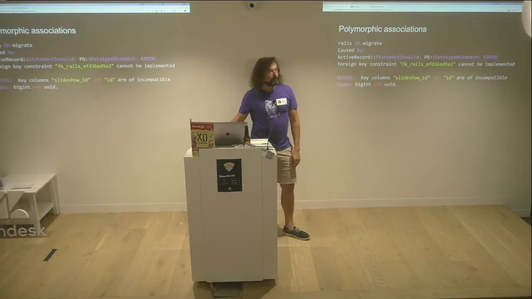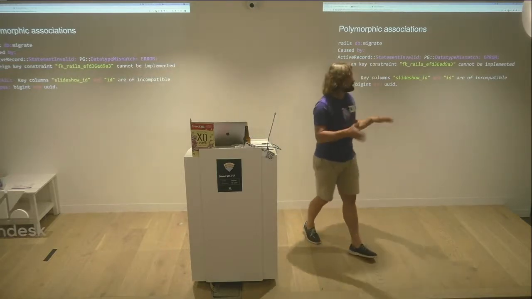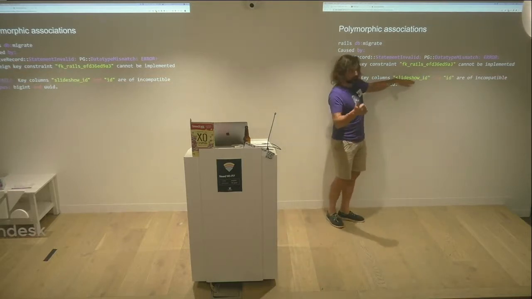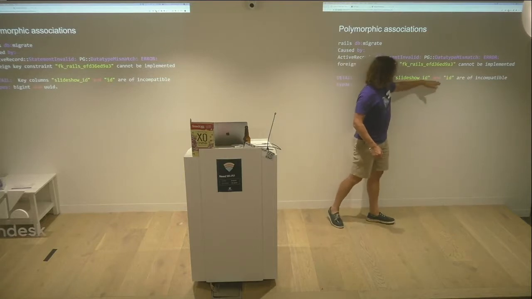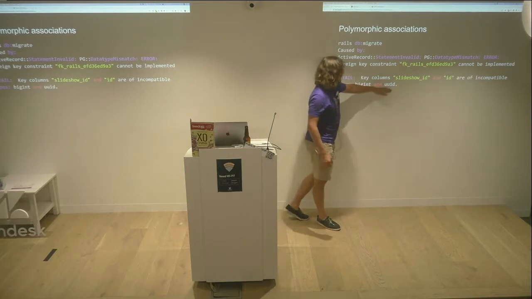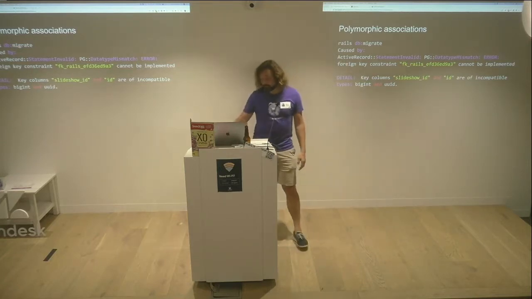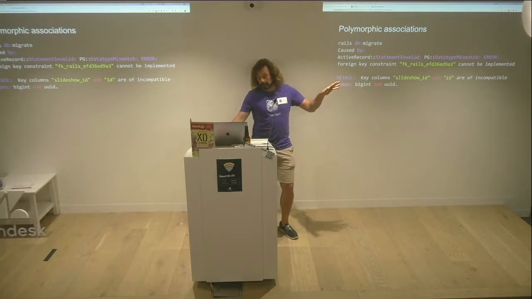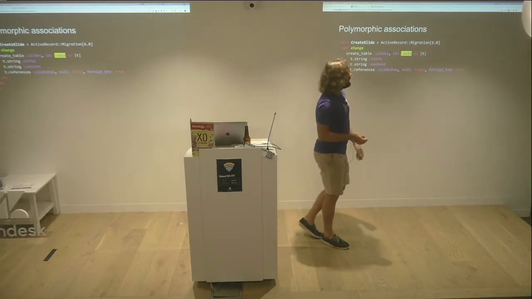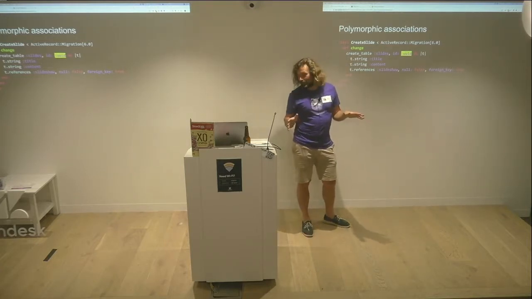And then I run that, and I get this error. And this error is a little bit confusing, right? Because it's kind of like, hey, the key column slideshow ID, cool, yeah, I've got a slideshow ID in there. And the types are incompatible, bigint and UUID. And for those who know what that means, they know what that means. For those that don't, there's some incompatibility. Let's have a quick look at that. And the incompatibility is I've decided to use something really cool, UUIDs, right?